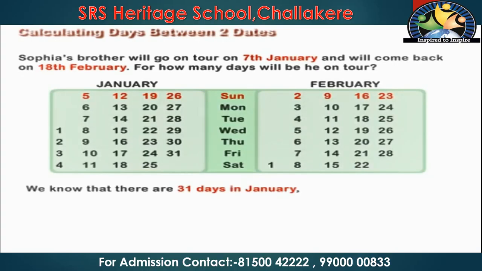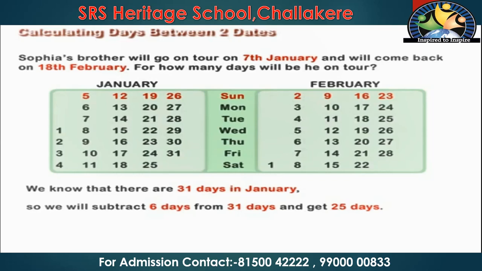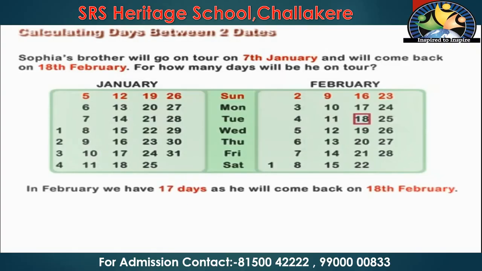See here, in January we have 31 days and in February we have 28 days. We know that 31 days are in January, so we will subtract 6 days from 31 days and we will get 25. In February, he will come back on 18th. So now what we have to do? 25 plus 17, we will get 42 days.